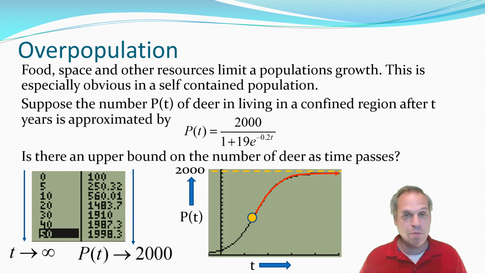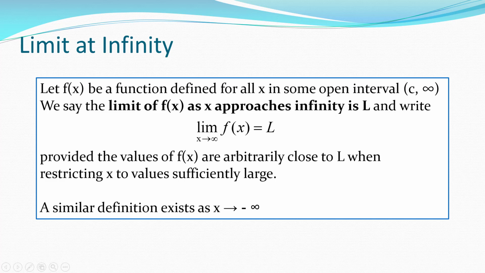And in fact, that appears to be the limiting value of the function. The function seems to never ever get above that line because the point on the graph never gets above that line. So from this evidence, I would think that in the limit, the population is never above 2,000. And in fact, the limit is 2,000. I'll have to show you that later. This time, in the interest of time, I'll just give you all the definitions right up front.